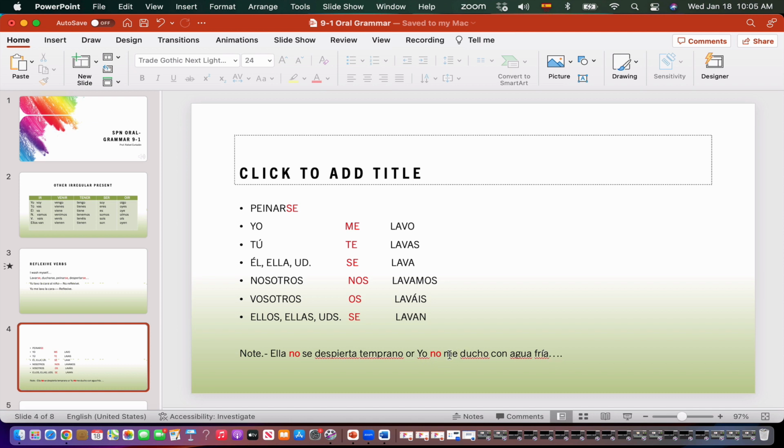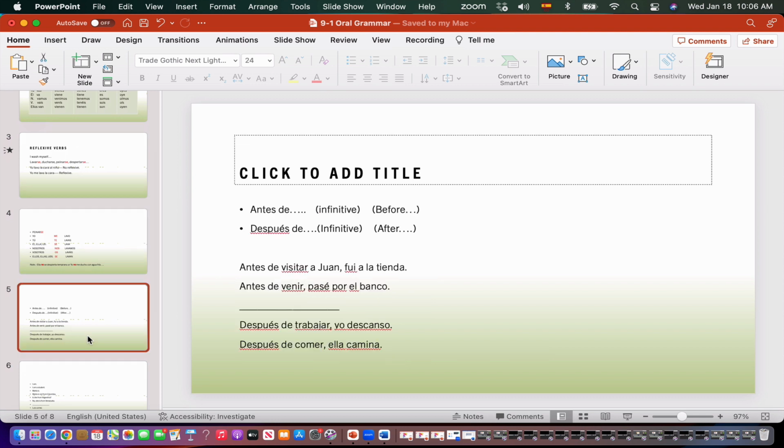So in this case the no goes in front of me. That's the way we form the affirmative and the negative forms for reflexive verbs. Remember, reflexive means that the action you do comes back to you, or the action he does goes back to himself, or the action we do goes back to ourselves. And remember, if you want to make it negative, the only thing we do is place no before the verb, as we have done so far, but before the reflexive pronoun.